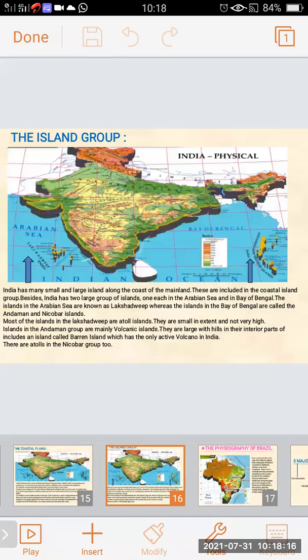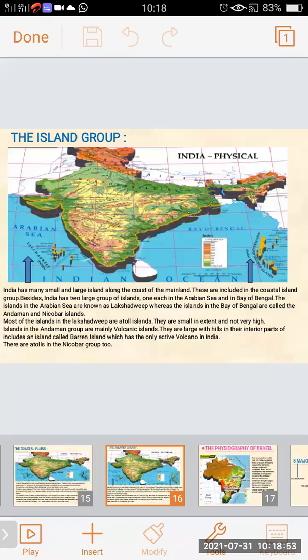Now we will see the island groups. In this map, we can see the islands, Andaman and Nicobar Islands and Lakshadweep Islands. These are the main island groups of India's physiographic division. India has many small and large islands along the coast of the mainland.